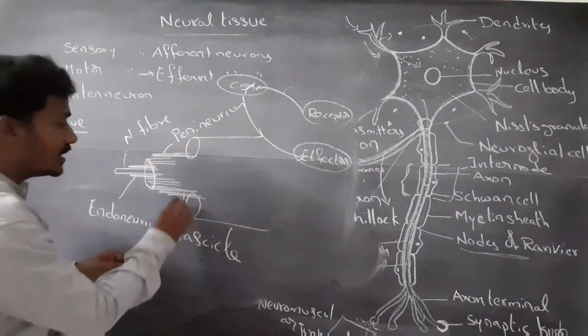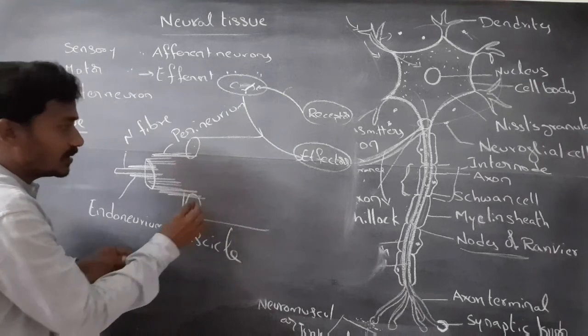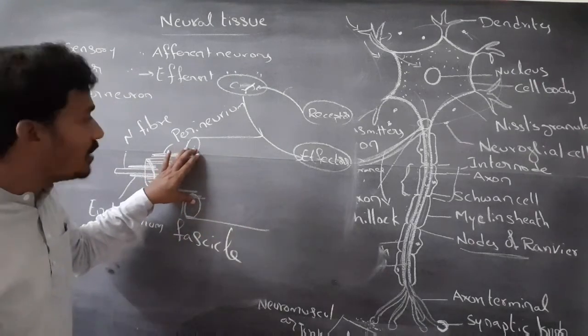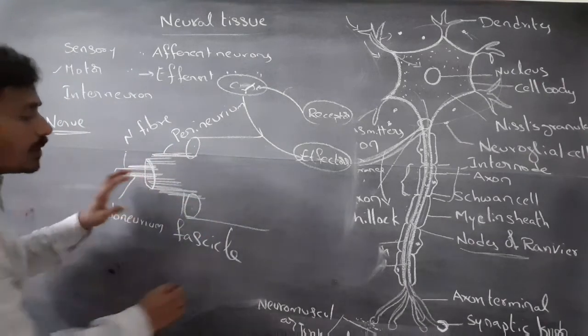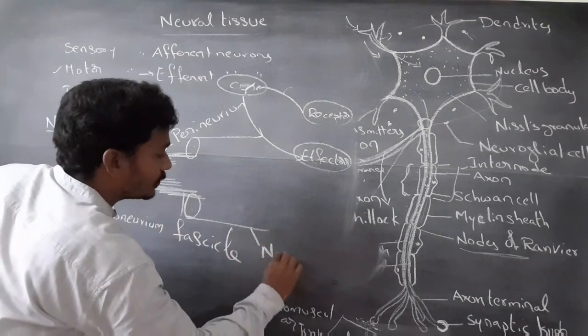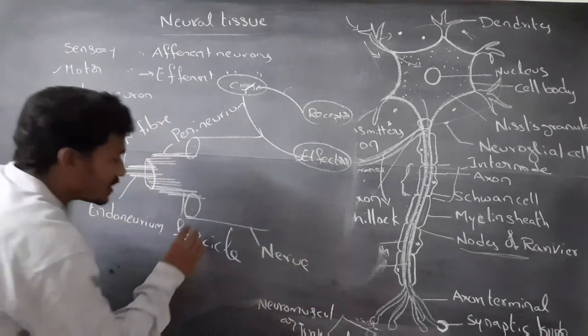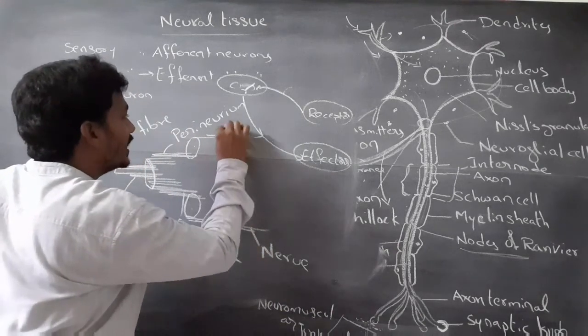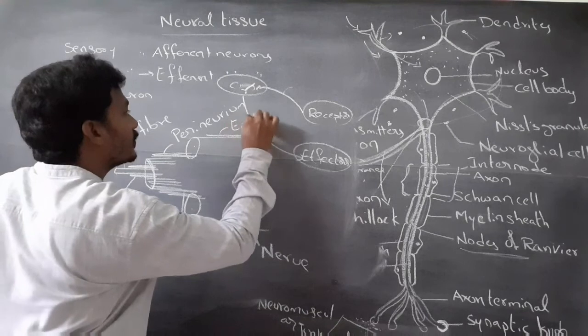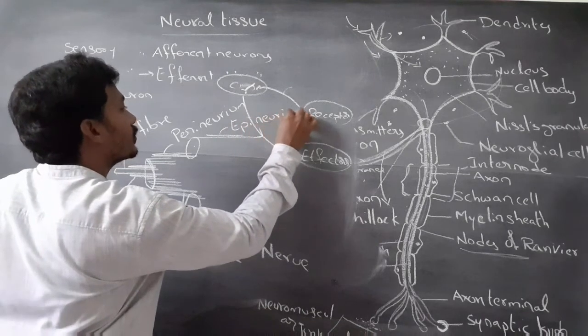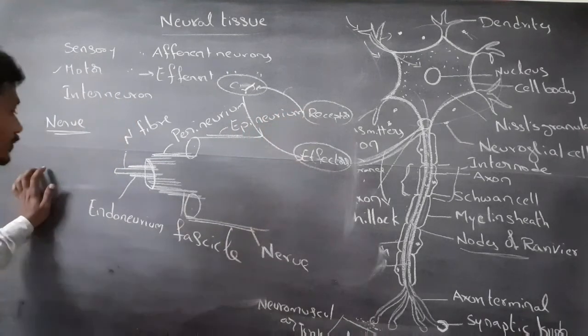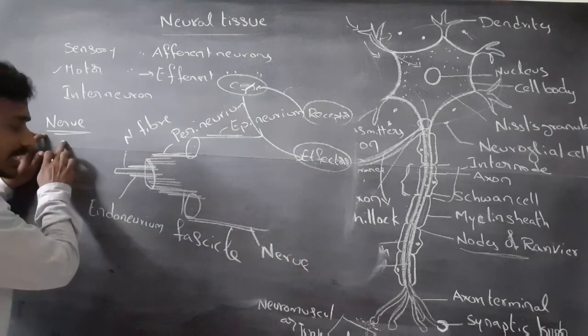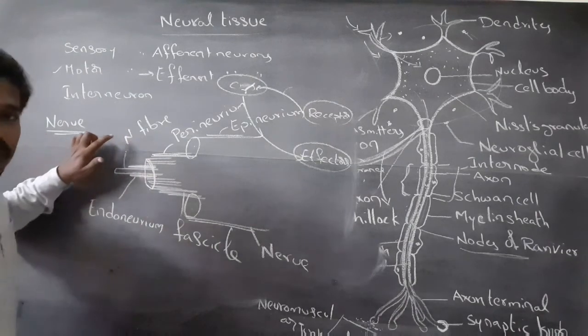A group of fascicles forms a nerve. The nerve is covered by a connective tissue sheath called the epineurium. To summarize, a nerve contains many nerve fibers.